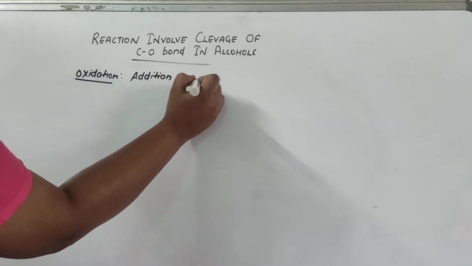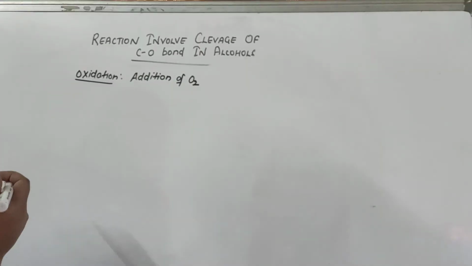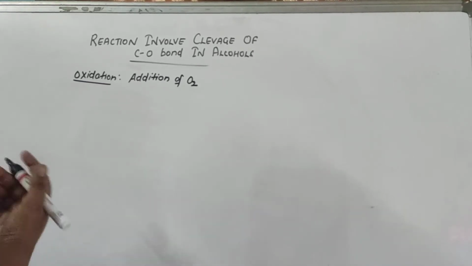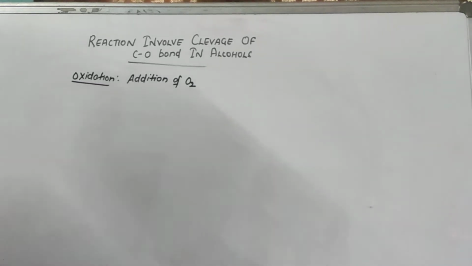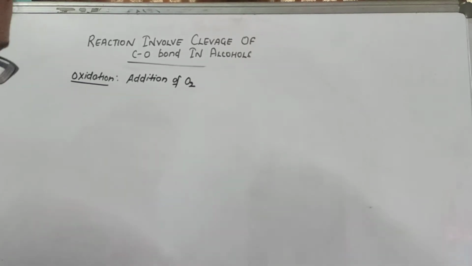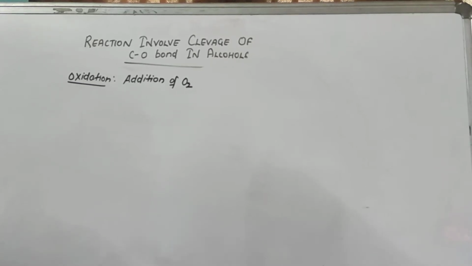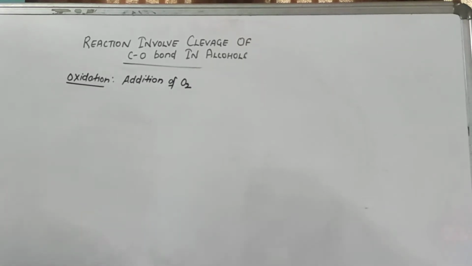So all the reactions which come under oxidation, we are going to add the oxygen. I'm just reading from page number 339. Oxidation of alcohols involves the formation of a carbon-oxygen double bond with cleavage of an OH and CH bond. So here actually, bonds will break at two places.